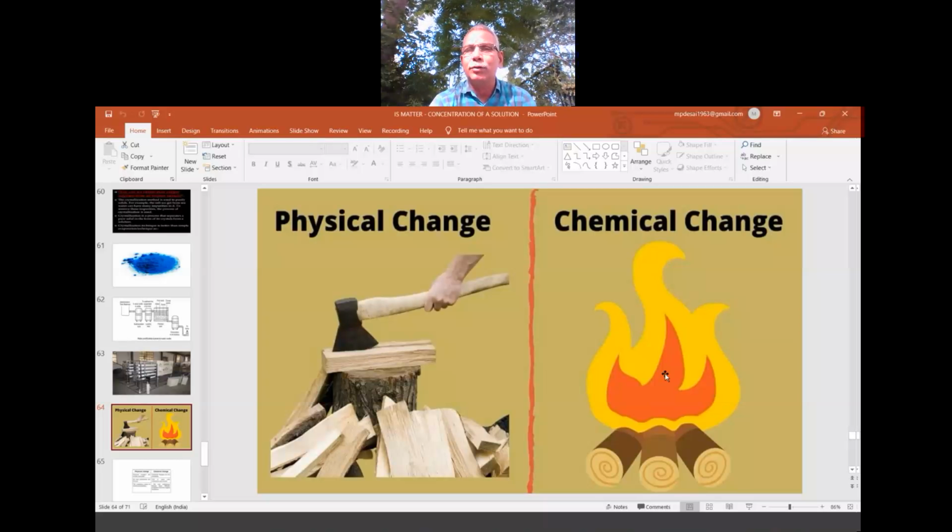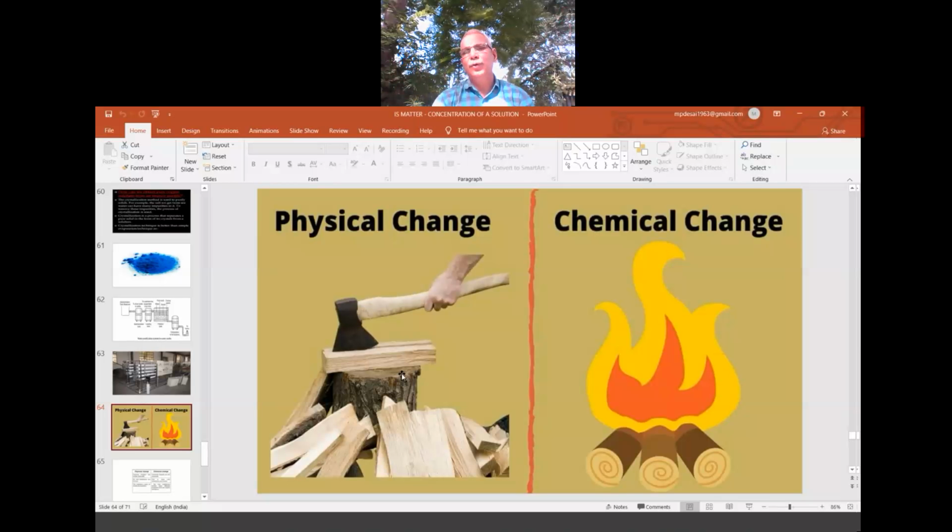Whereas the same wood, when you burn it, whatever is in the wood, the carbon and all those, become carbon dioxide or water vapor. So here wood is converting into something different. Total change. Ash forms, residue forms, oxide forms. All those are something new. So a change where something new is formed, where the originality is lost. Chemicals will lose their property. So all these come under chemical change.